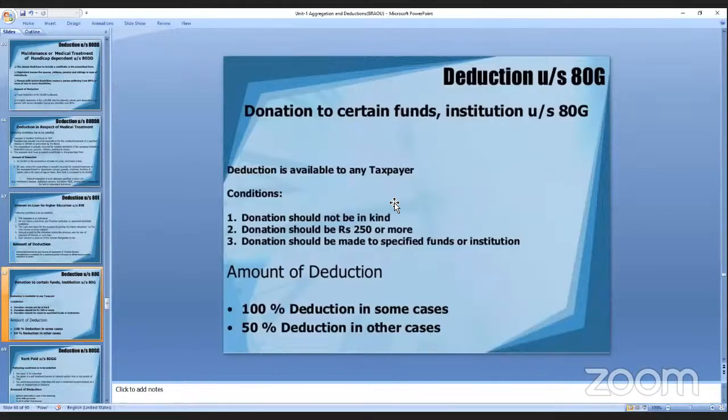Now, deductions under section 80G. This is a donation where you are giving the donation to other people. The donation should be 250 or more. The amount of deduction is 100% in some cases and 50% in some cases.